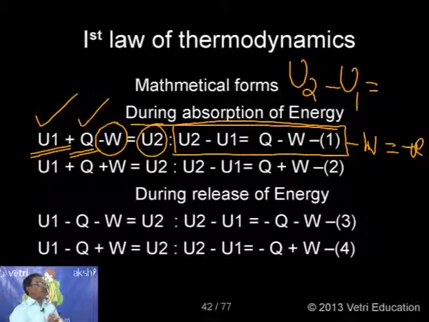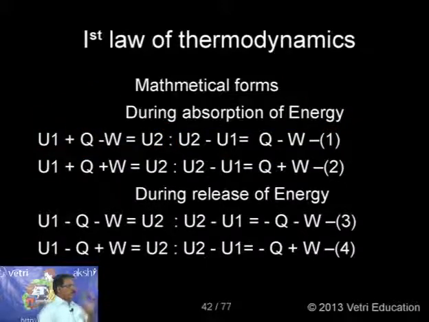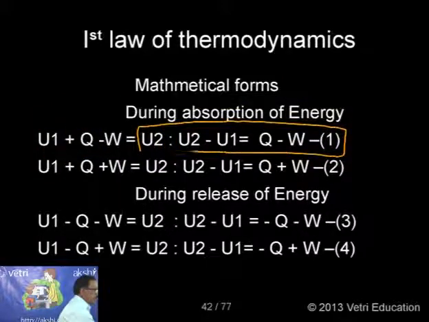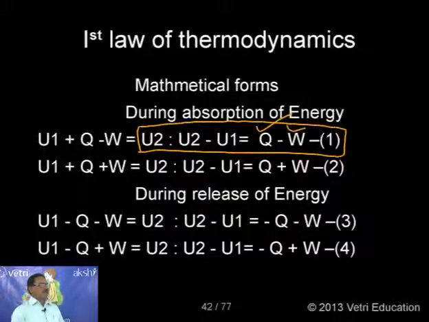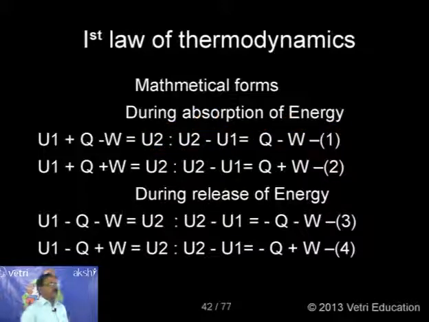So this is one mathematical form of the first law of thermodynamics. The condition here is absorption of heat and work done by the system, so Q minus W. This is one mathematical form: delta U equal to Q minus W. Again, the second case, during absorption of energy, but work is done on the system.